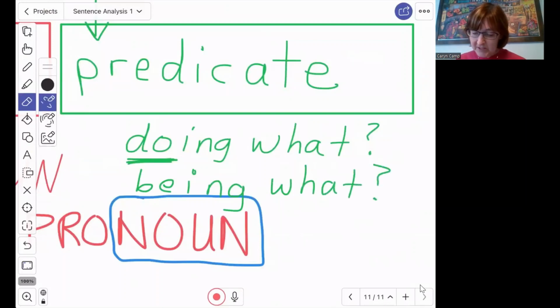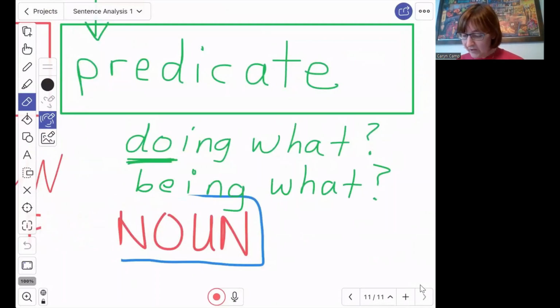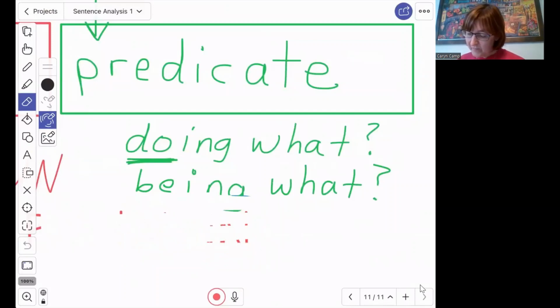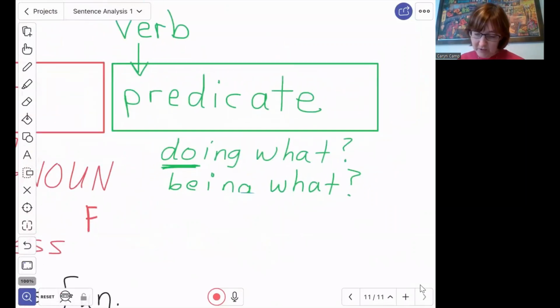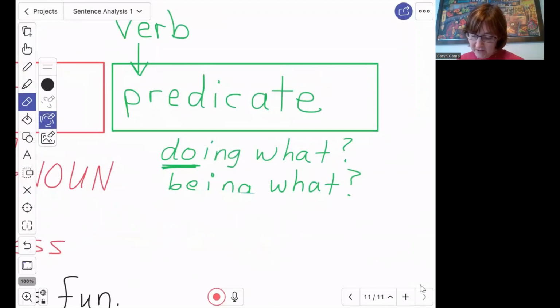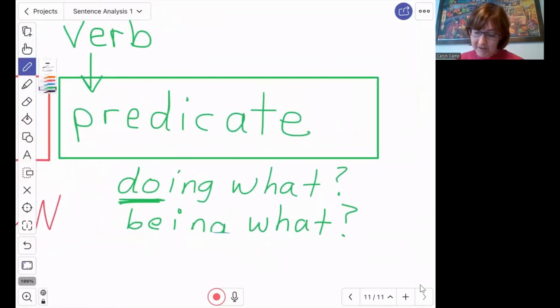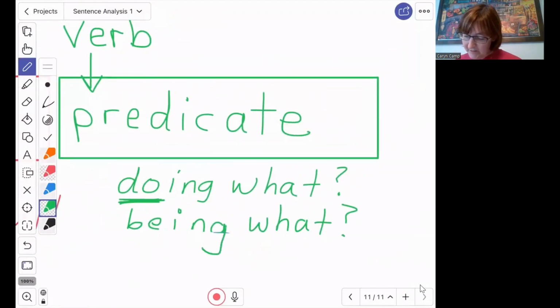I think I'm going to erase our pronoun here because it's getting in the way of talking about our predicate. I'm erasing part of the word being, which is kind of an important word. All right, get rid of that. Okay, so let's look if I can fix my word being. All right, now in this question, being what? This part here is what's important. Being is just sitting there doing nothing. You're just sitting there being something.